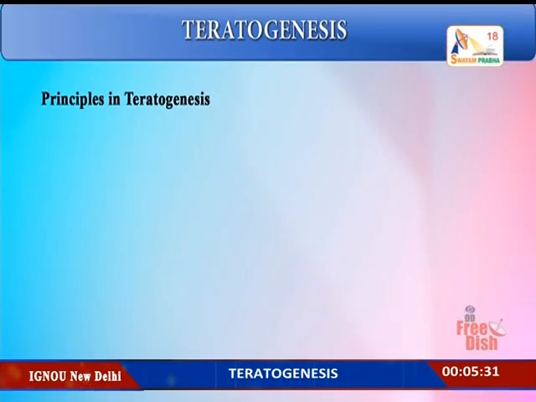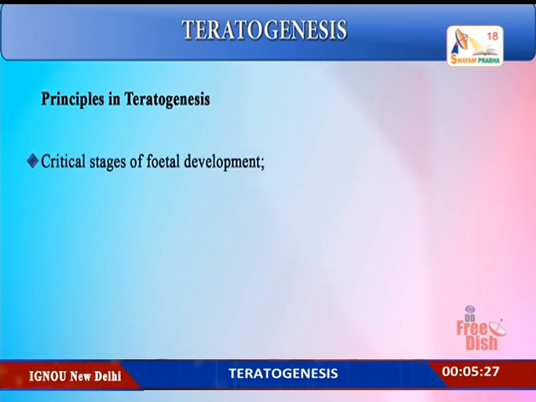Therefore, teratogenicity refers to the manifestation of developmental toxicity, representing a particular case of embryo or fetotoxicity by inducing structural disorders in the fetus. The principles that are involved in teratogenesis. There are critical stages of fetal development. So the stage of fetal development is an important factor.